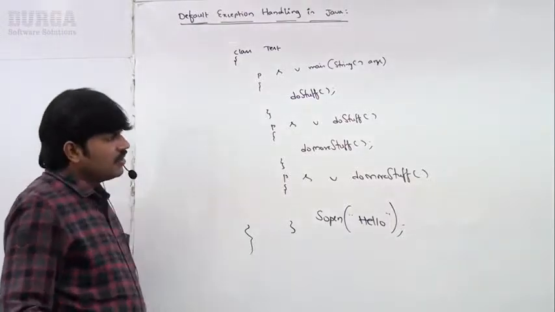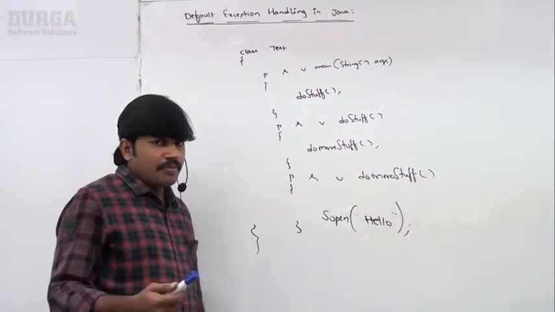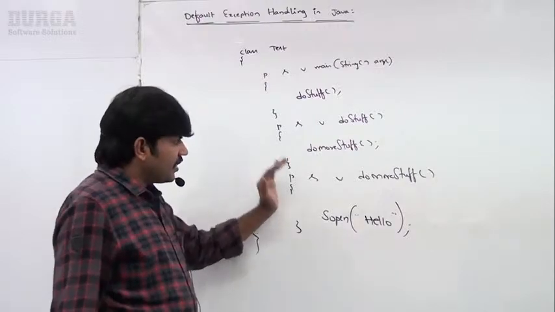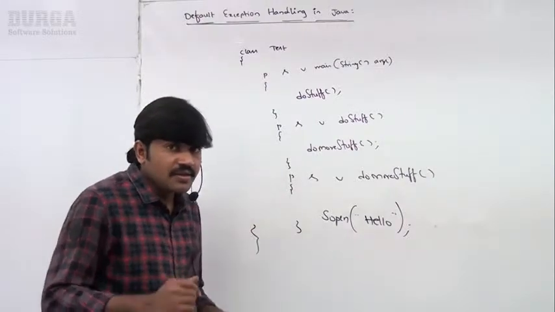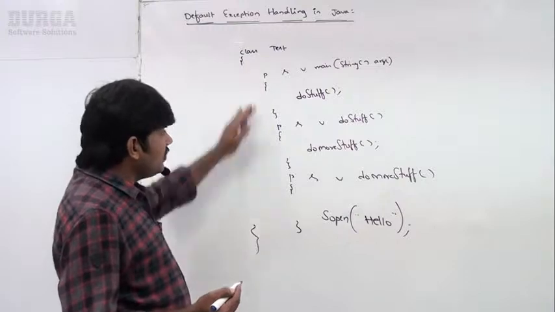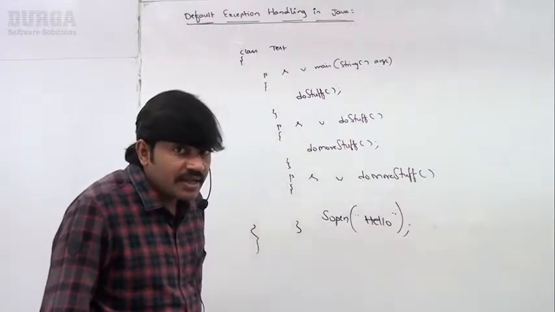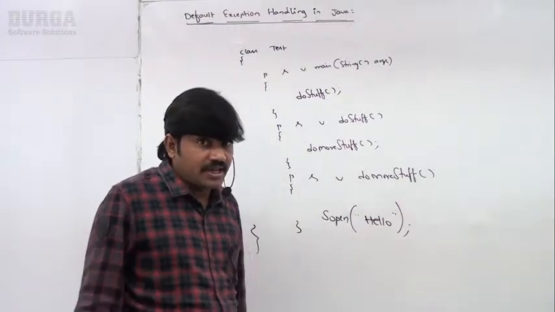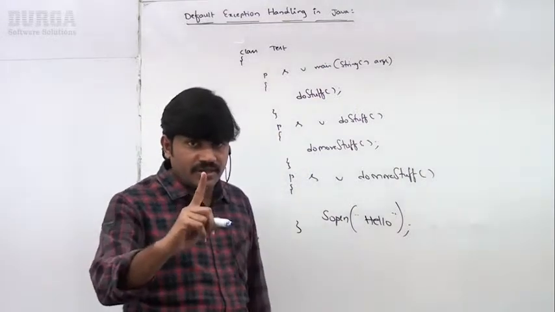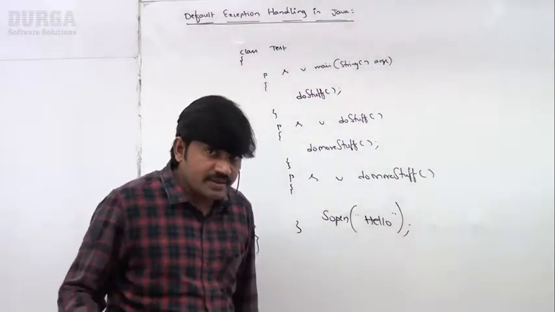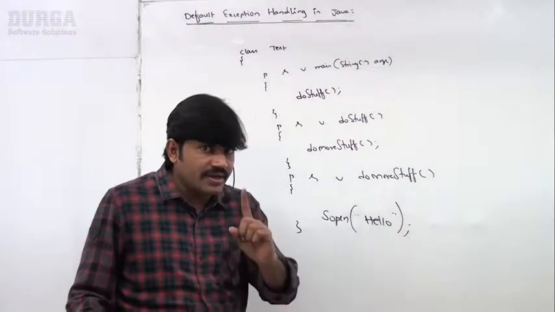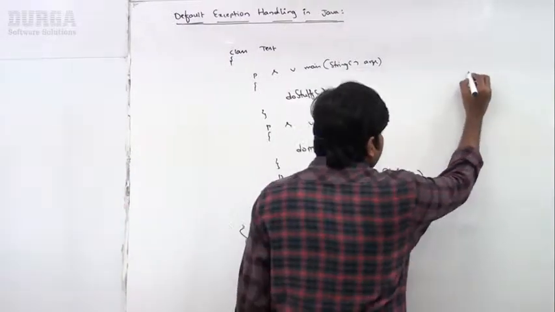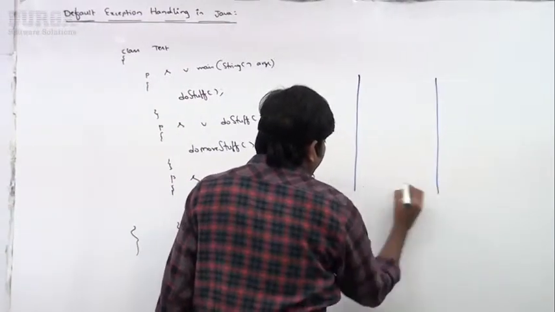I hope you may already be aware of this terminology. Do you know, in this, how many threads are available? I covered it already in the last video, runtime stack mechanism. Only one thread, the main thread. For every thread, JVM is going to create one runtime stack. This runtime stack is created.